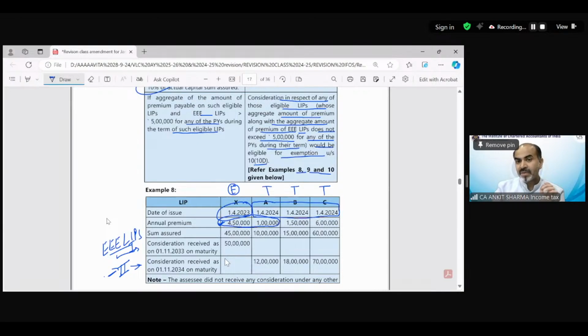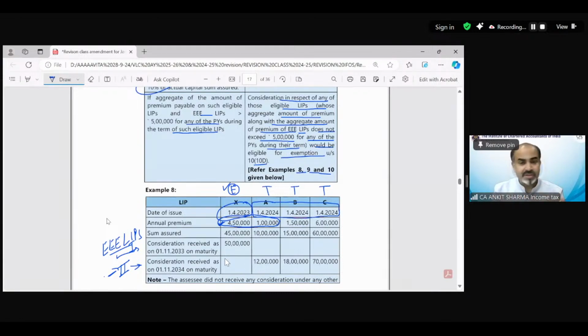So you can see, even if you are including X and A, it is 5,50,000. Even if you are including X and B, it is exceeding 5 lakh. And C is individually exceeding 6 lakhs. So this 4,50,000 policy is going to be exempted because this was the first policy. Suppose these A, B, C are not there. X is the single policy on 1/4/2023, and this is fulfilling both conditions, 10% and 5 lakh. So the aggregate payment of premium is 450 only. So this can claim the exemption.